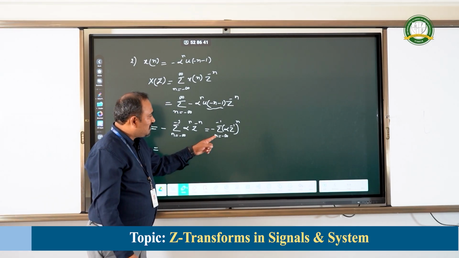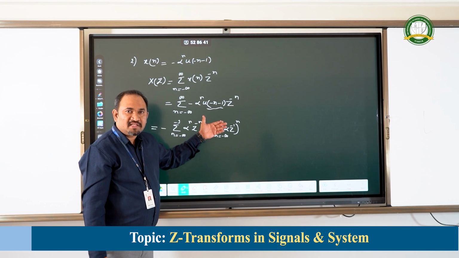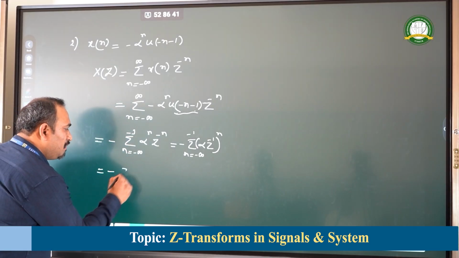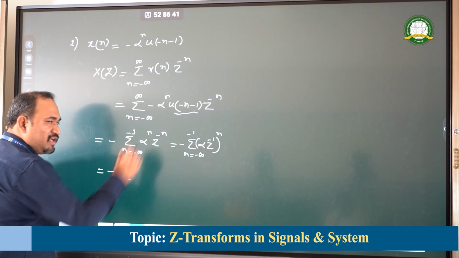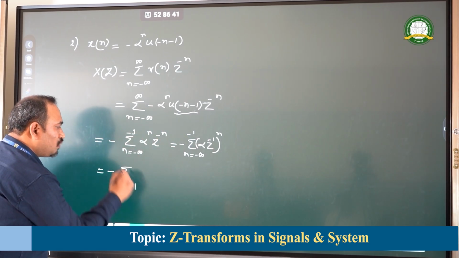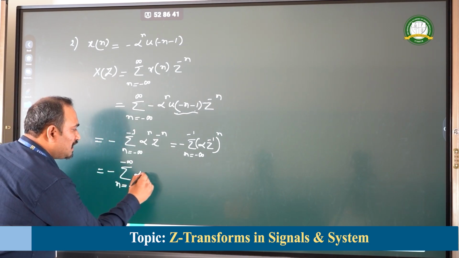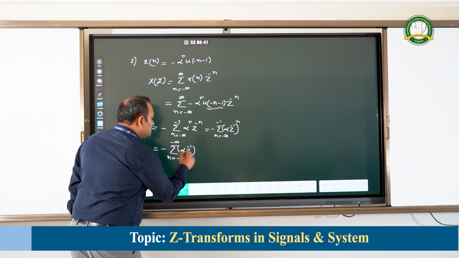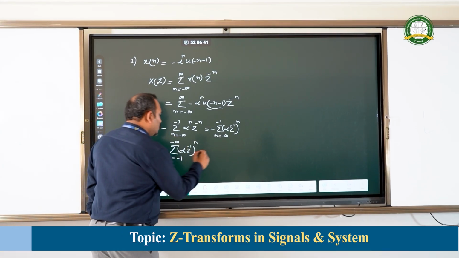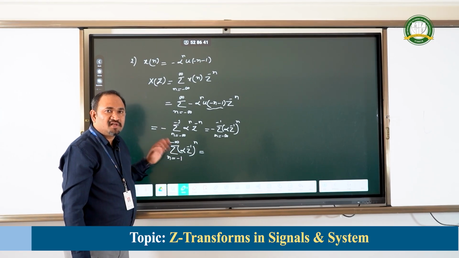In the similar way, if I add from minus infinity to minus 1 or from minus 1 to minus infinity, the output remains the same. Therefore, instead of from minus infinity to minus 1, I will consider it with n varying from minus 1 to minus infinity. And the expression inside the summation remains the same as it is, which we have not altered yet, which is equal to, now I need to make this into a standard summation formula.